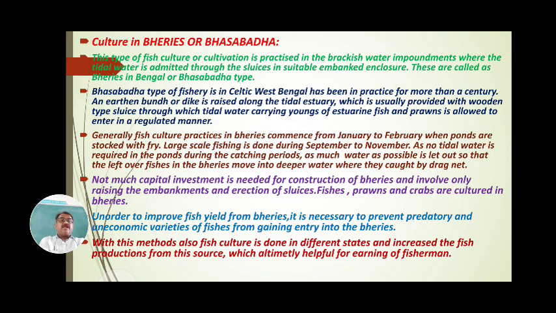Fishes, prawns and crabs are cultured in these berries. In order to improve the fish yield from the berries, it is necessary to prevent predatory and uneconomic varieties of fishes from gaining entry into the berries. Only the commercial varieties, those that have market value, are chosen and selected to be cultured in berries.